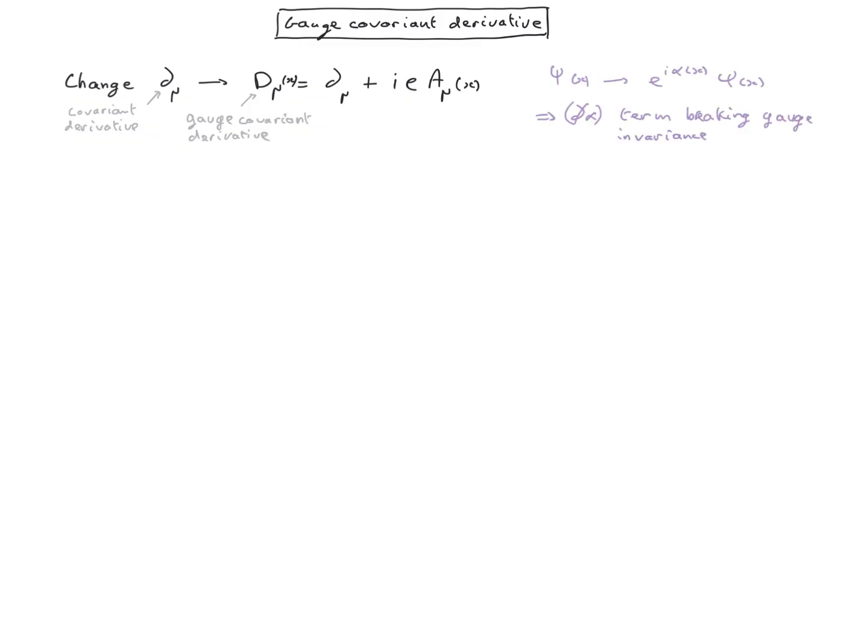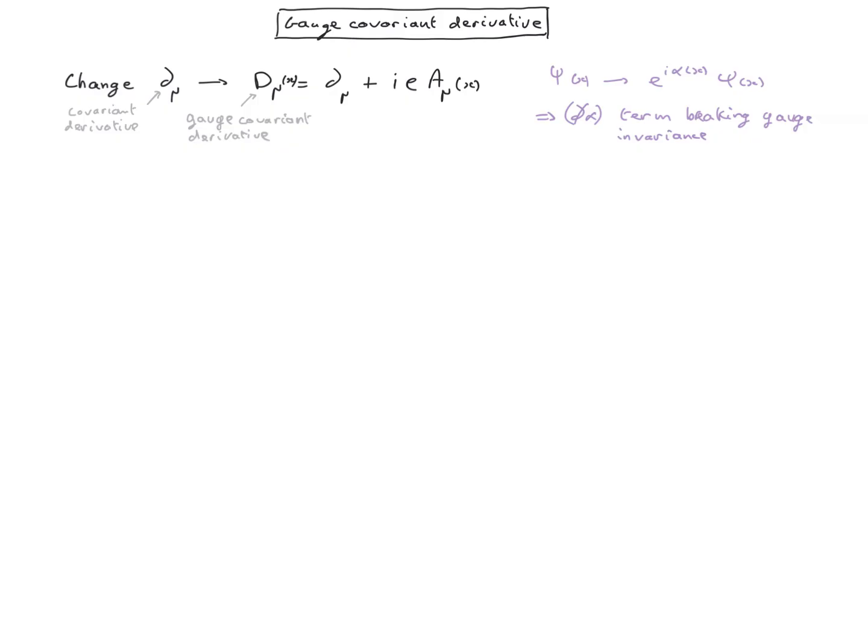We will impose gauge invariance into the Dirac-Lagrangian by changing the covariant derivative into a gauge covariant derivative. We saw that the covariant derivative was responsible for breaking local gauge invariance. So the idea is to add to the covariant derivative a term which will cancel this term in order to restore gauge invariance.